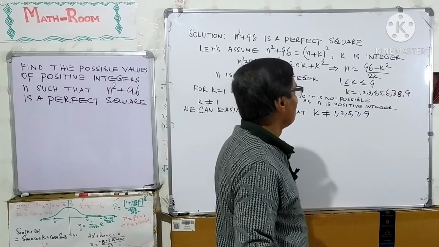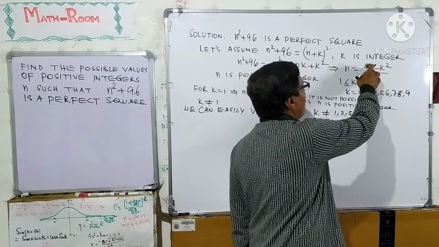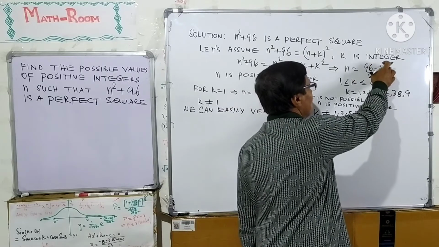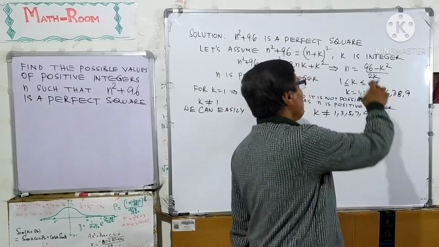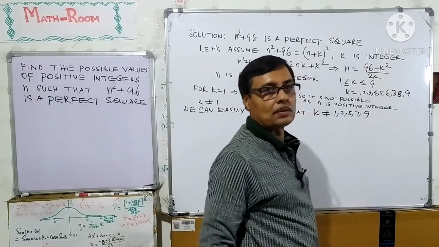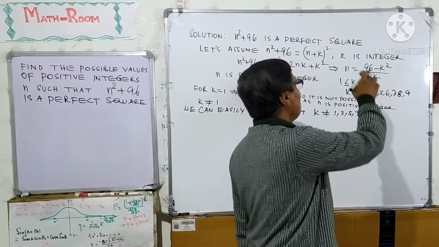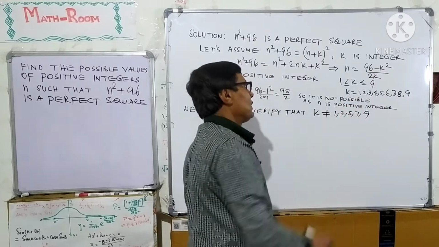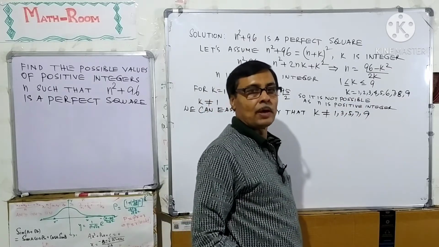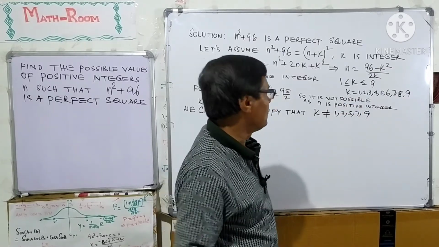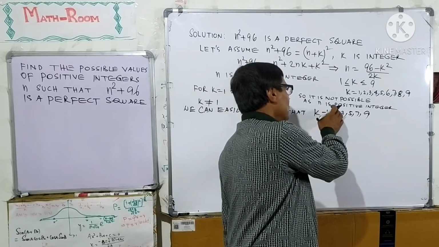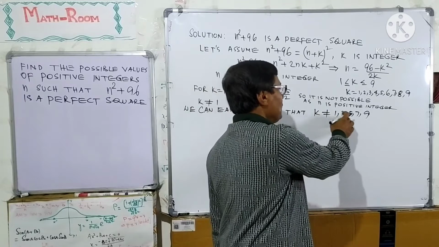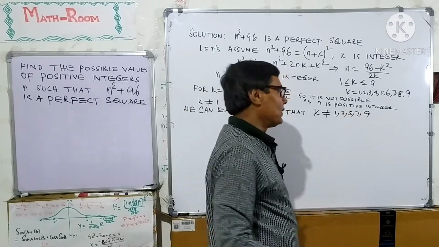For 9, 96 minus 81, that is 15, 15 over 18, also a fraction. So, for k equal to 1, 3, 5, 7, 9, the values of n are fractions, which is not possible.